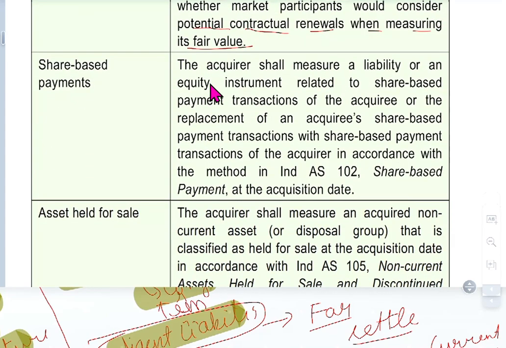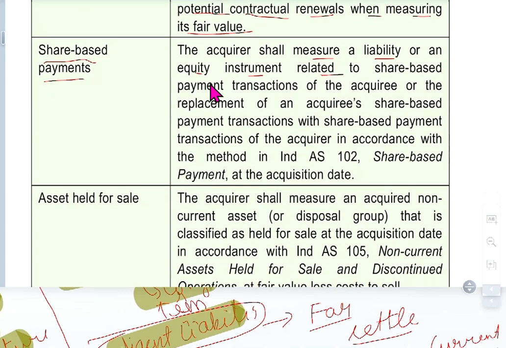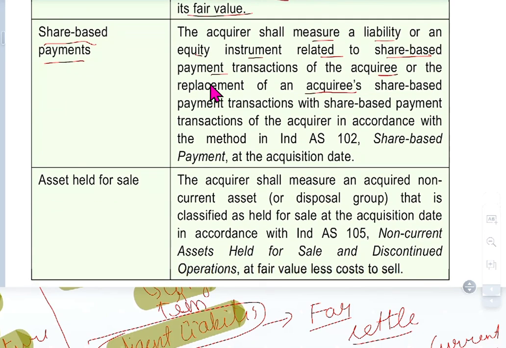It's an exemption. Share-based payments. The acquirer shall measure the liability or equity instrument related to the acquiree's share-based payment transactions, or the replacement of the acquiree's share-based payment transactions with share-based payment transactions of the acquirer, in accordance with the method in Ind AS 102, Share-based Payment. Because when they acquire, they say we will give you 10,000 shares, each share will cost you 130 rupees. In such a way they say, no?